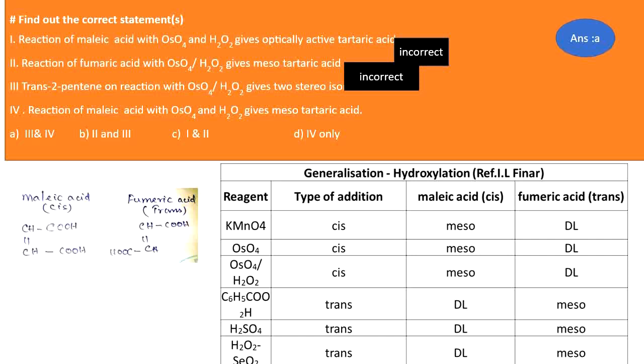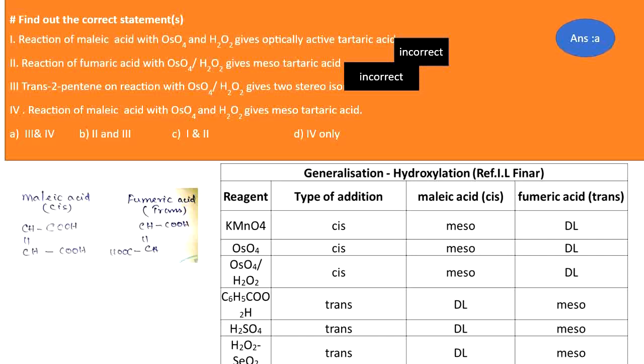So the cis isomer gives meso and the trans isomer gives the DL active stereoisomers. Osmium tetroxide in the presence of hydrogen peroxide is a cis dihydroxylation, so the same is followed. The reaction of maleic acid with osmium tetroxide and hydrogen peroxide gives optically active tartaric acid. Maleic acid is cis, so osmium tetroxide will give meso. So it is an incorrect statement. Then the reaction of fumaric acid, the trans isomer, with hydrogen peroxide gives meso tartaric acid.